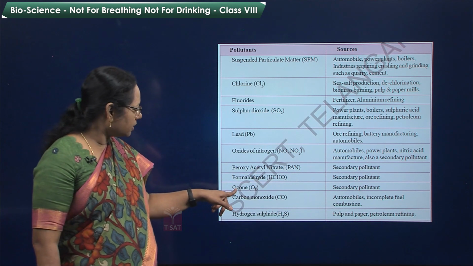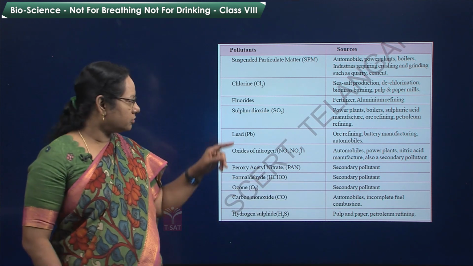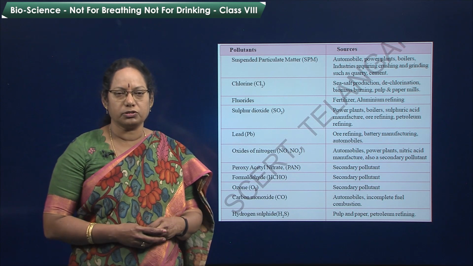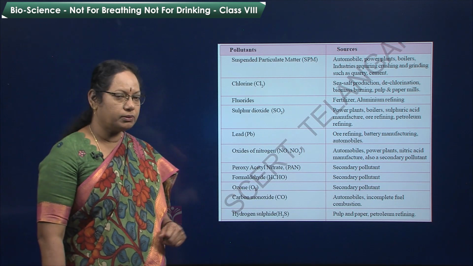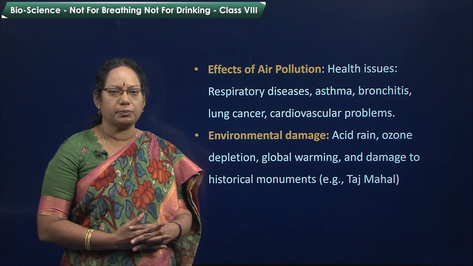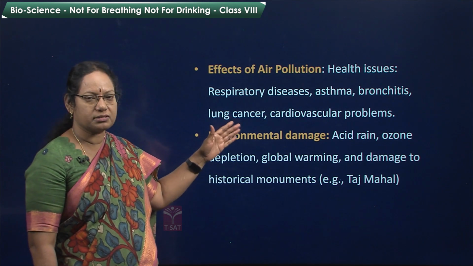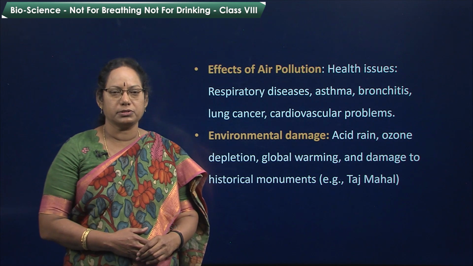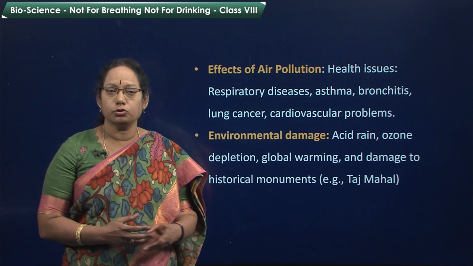See, you can see here, ozone is a secondary pollutant. That means the primary pollutants react with other substances in the atmosphere and form the secondary pollutant. Ozone is formed from oxygen. Effects of air pollution. What happens when air pollution occurs? Health issues will come: respiratory diseases, asthma, bronchitis, lung cancer, cardiovascular problems we are facing. And environmental damage: acid rain, ozone depletion.